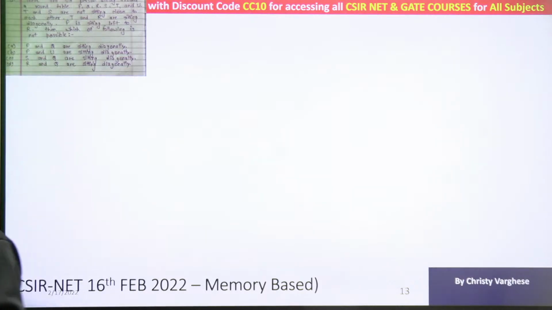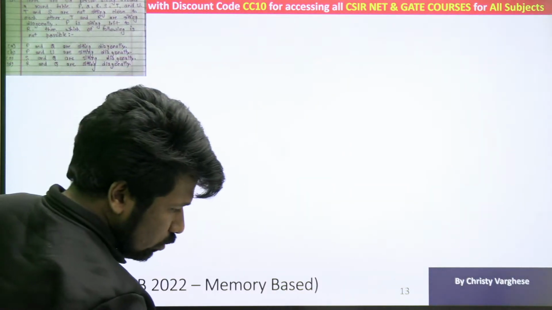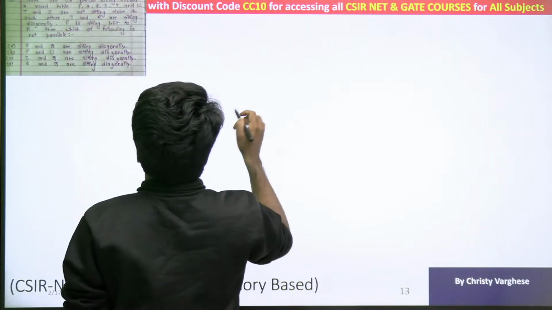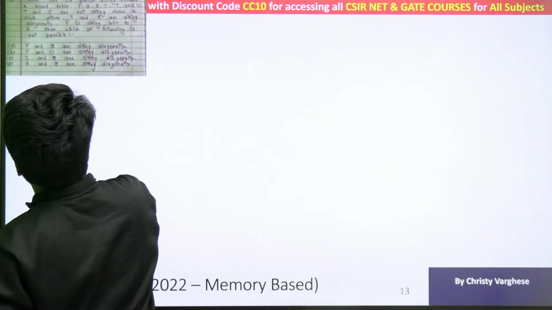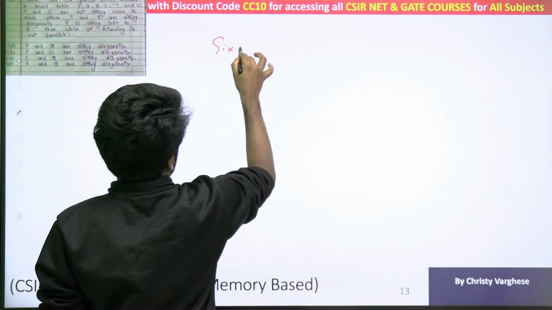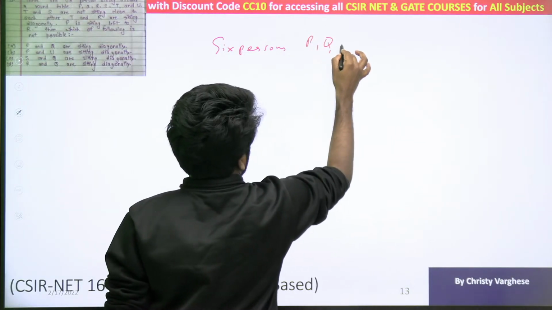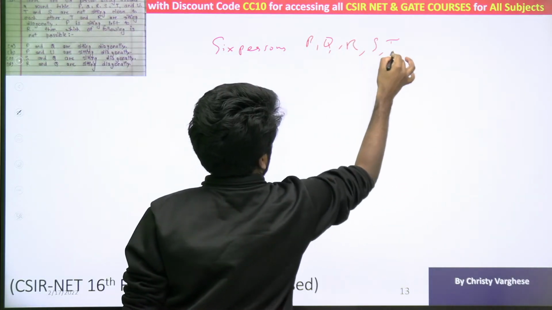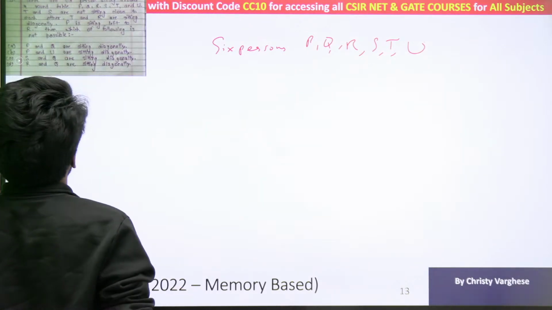The question is saying there are 6 persons sitting around a round table, PQRSTU. So 6 people sitting around a round table. I will write down the summary of the question so that you can understand the question. 6 persons, PQRSTU, around a round table. So 6 people sitting on a round table.